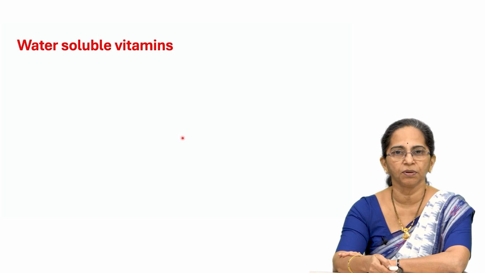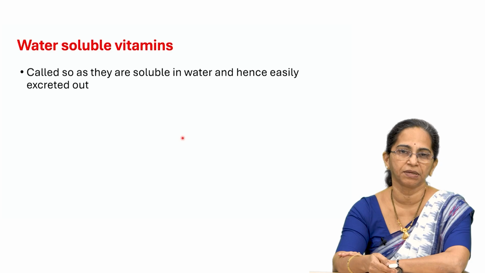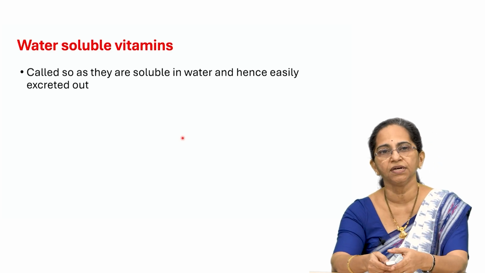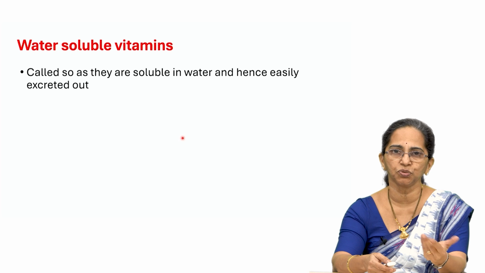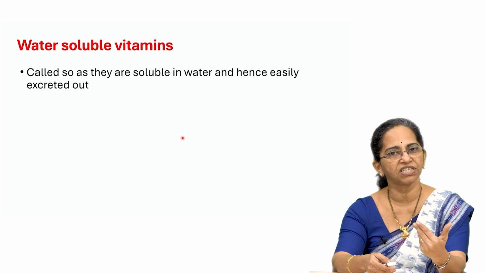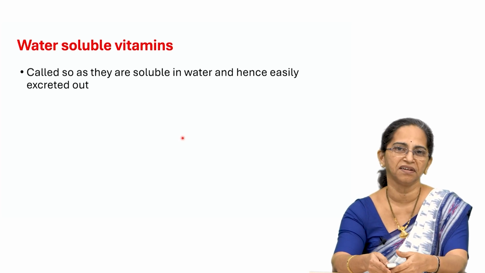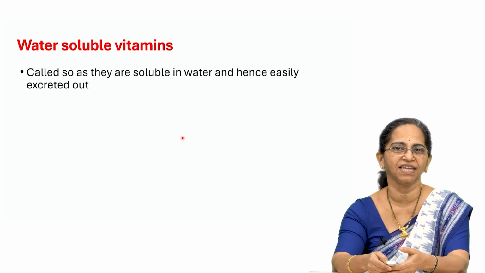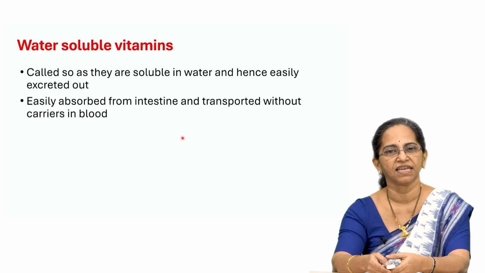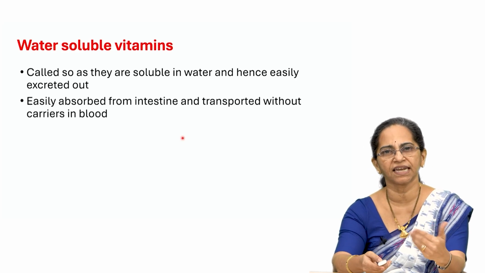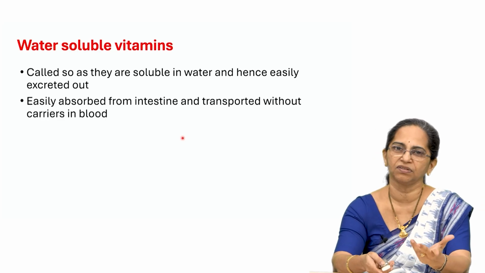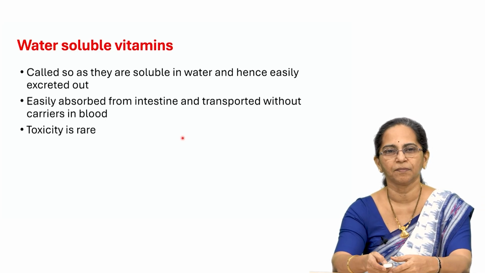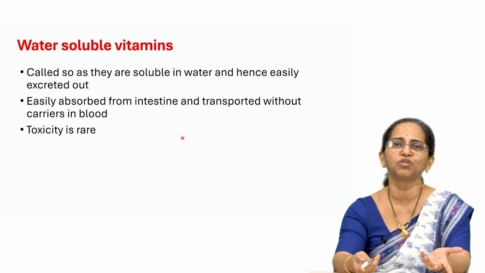Coming to water soluble vitamins, you can further classify them. Water soluble vitamins are soluble in water, and hence if you consume them in excess every day, after they are used, if it is not required, the body will just excrete it out in the urine. So, we do not store the water soluble vitamins. They are easily absorbed from the intestine, easily transported in the blood, they are water soluble, right. So, their metabolism is easy. Toxicity is rare, we do not store them at all.